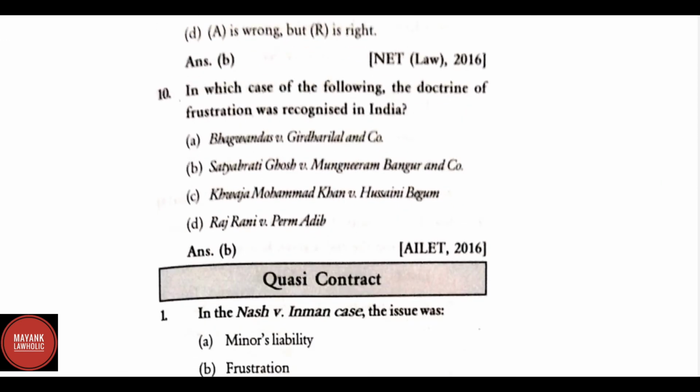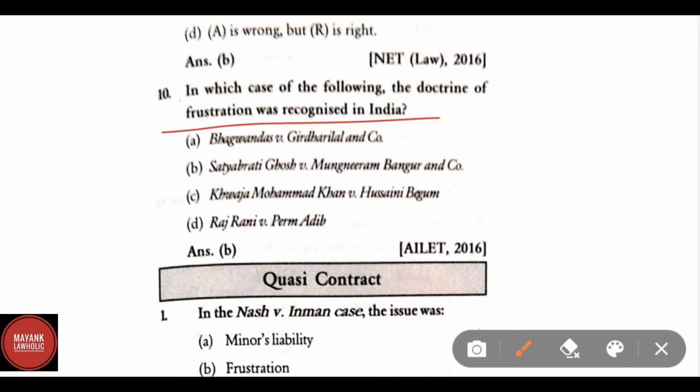In which case the following doctrine of frustration was recognized in India?